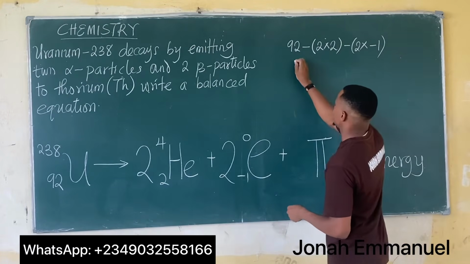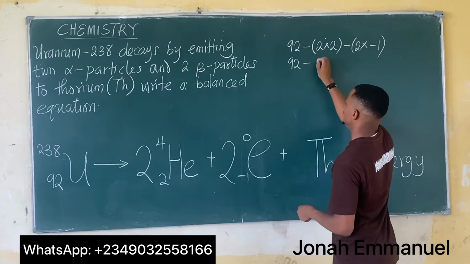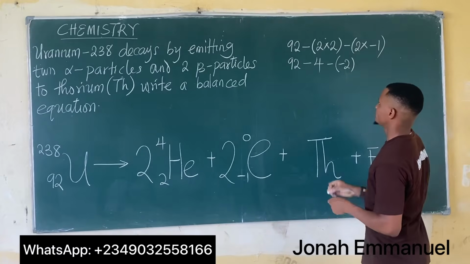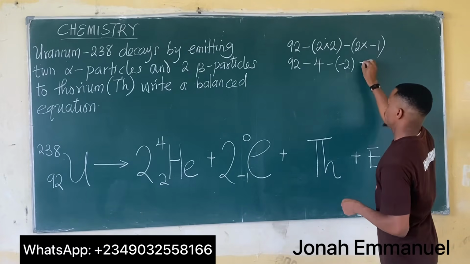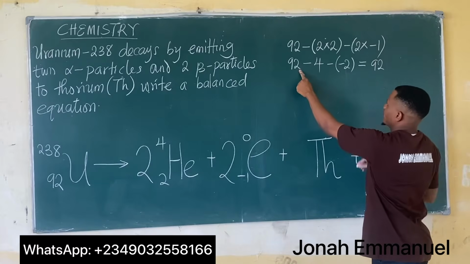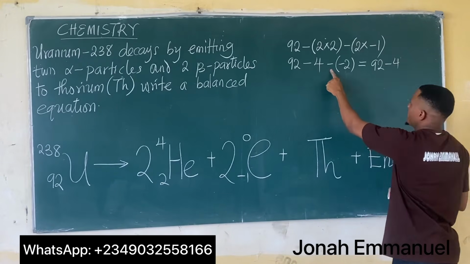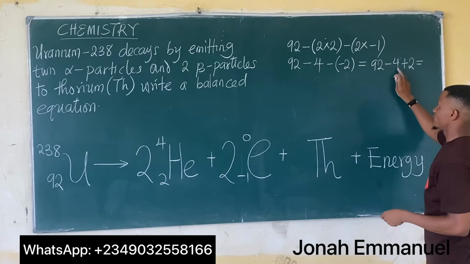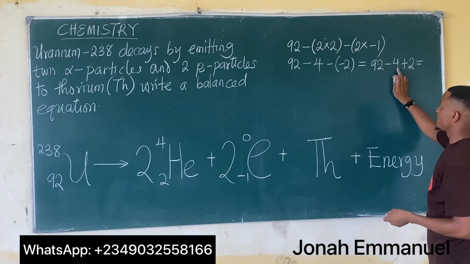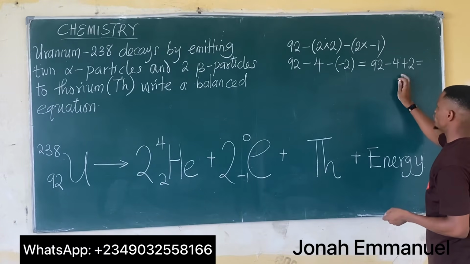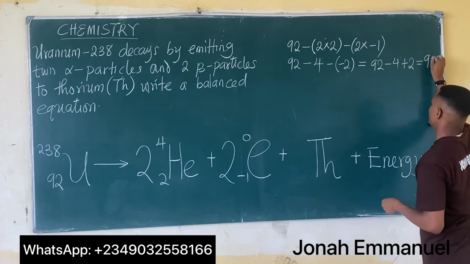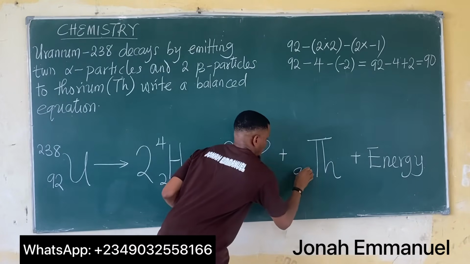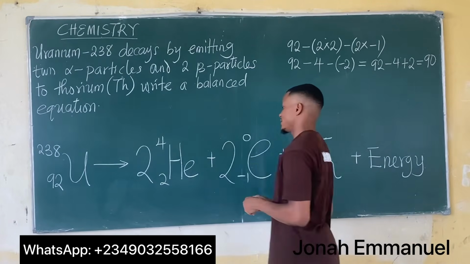If I work out this math, this gives 92 minus 4, minus minus 2, which is 92 minus 4 plus 2. 92 minus 4 gives 88, and 88 plus 2 gives 90. So hence, for thorium, the atomic number becomes 90.